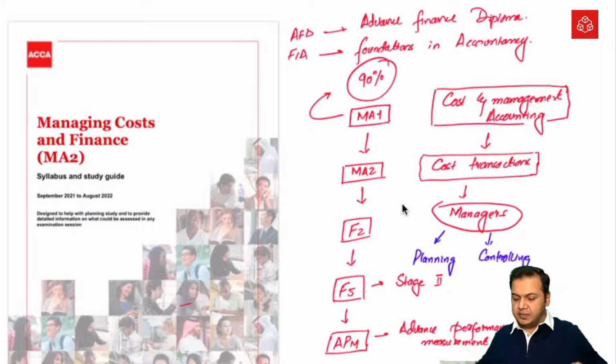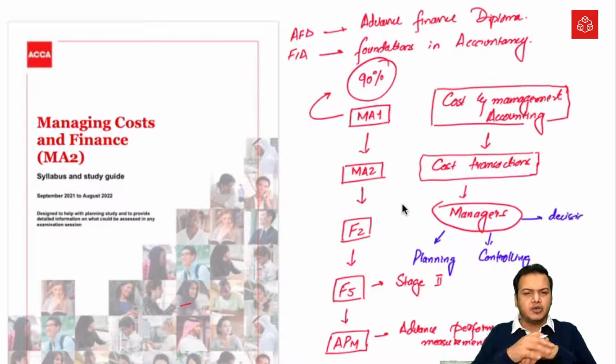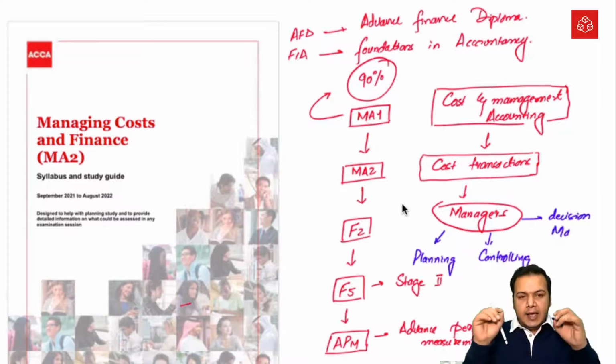So these are the three purposes that managers can use this information for: planning, controlling, and decision making.